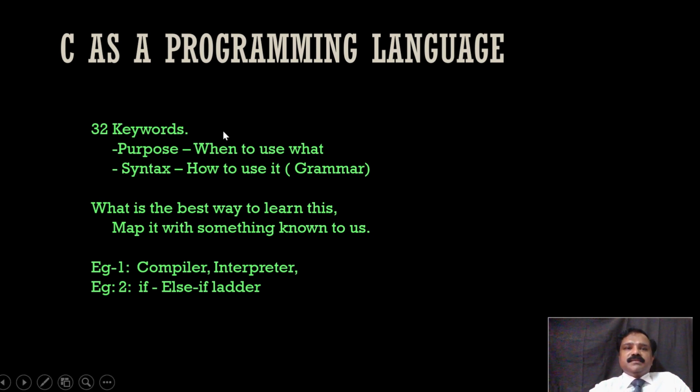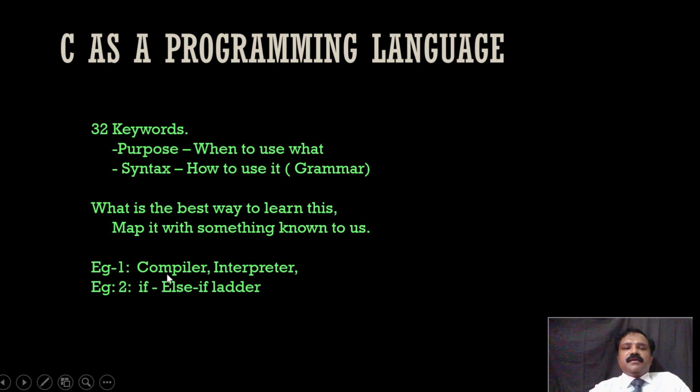Now to learn C, we have only 32 keywords. So what is the purpose? When to use what? Which keyword? Those 32 keywords are the dictionary of C. If you understand that, and how to use it, the syntax or grammar, that is what we need to learn for learning C as a programming language. So what is the best way to learn it? Map these concepts, these keywords, and how and when to use them, the syntax, with something known to us.